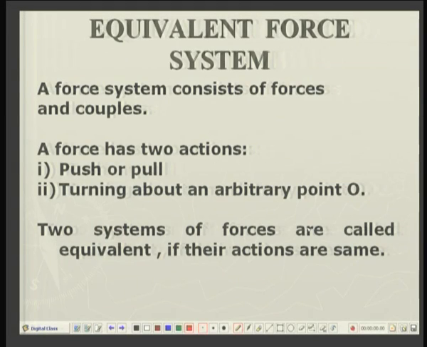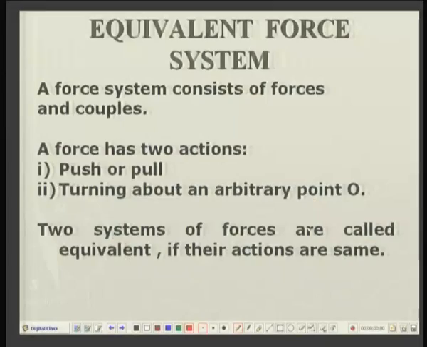A force system consists of two types of quantities. One is called forces as such, and the other is called moments. For the time being, we will have a pair of forces, equal with opposite directions, but separated from each other by some distance, and they are called a couple. But the couple itself manifests through a moment.